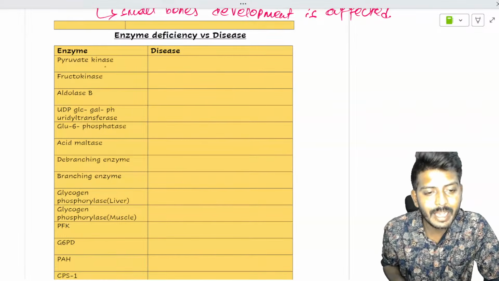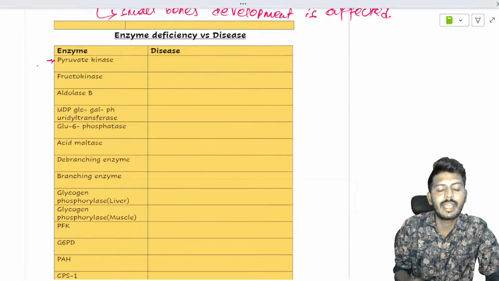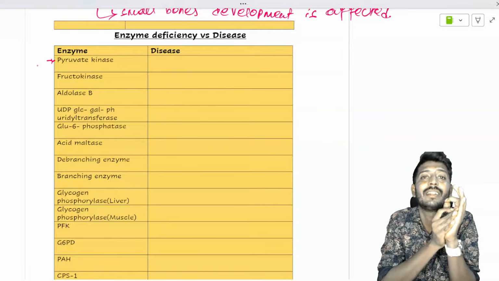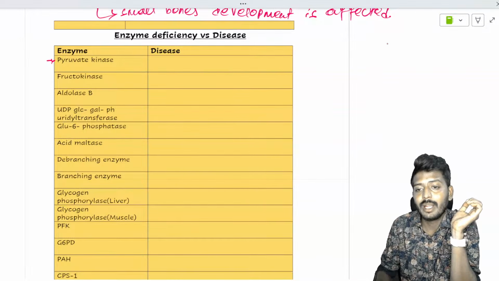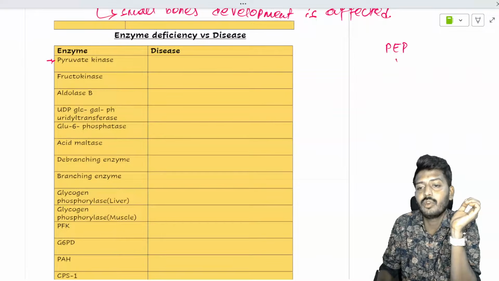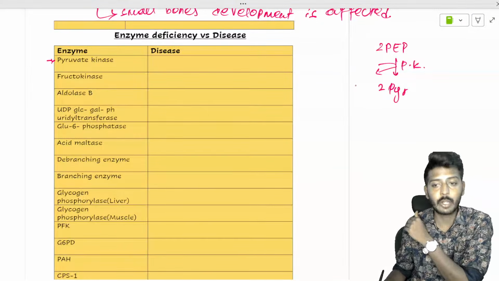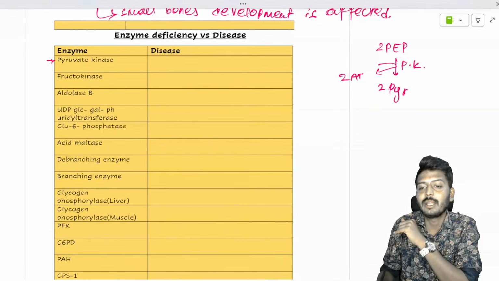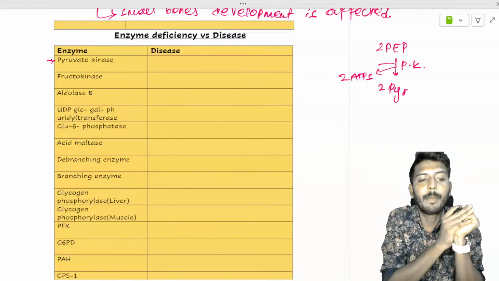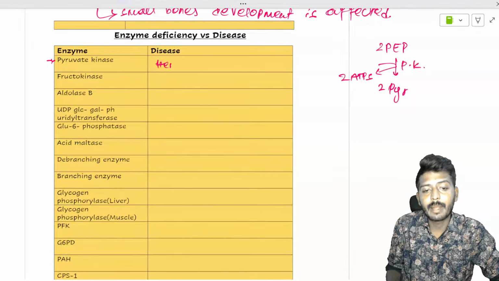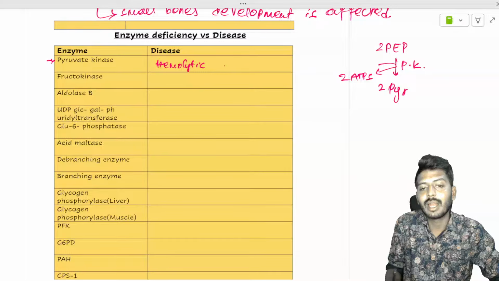Pyruvate kinase is the last enzyme in glycolysis. Phosphoenolpyruvate to pyruvate conversion requires pyruvate kinase. During this time, two phosphoenolpyruvates get converted into two pyruvates, and two ATPs are produced. If pyruvate kinase is defective, it will lead to hemolytic anemia.